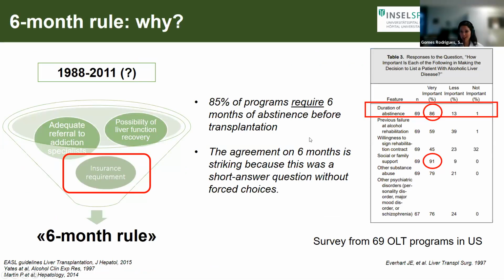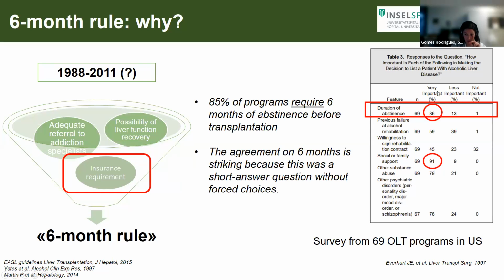Now, we've all heard the 6-month rule. And I have, let's say, a pet hatred for this rule, and mostly because it's not evidence-based. This 6-month rule arose out of a survey that was taken from around 70 OLT programs in the US, where they asked experts, so let's say this is evidence-based, what are the factors that influence your decision to list a patient with alcohol-related liver disease?